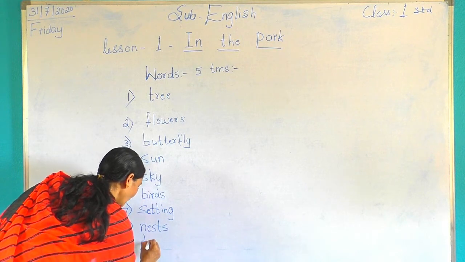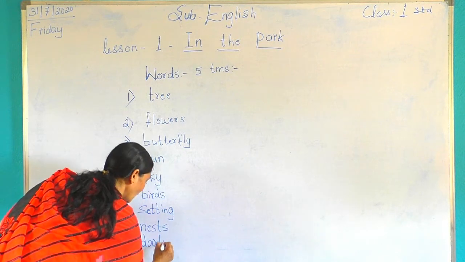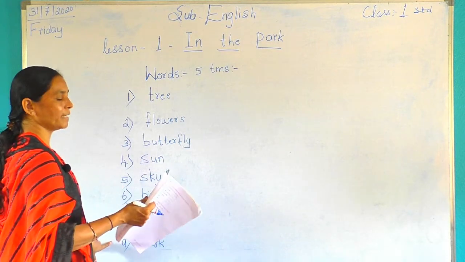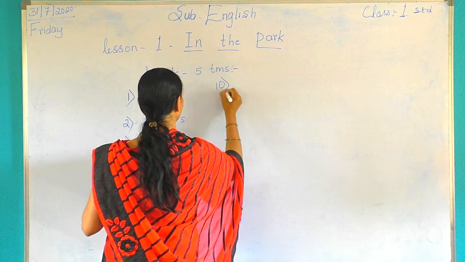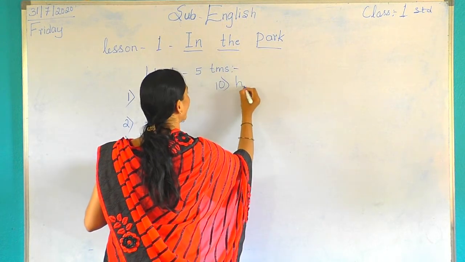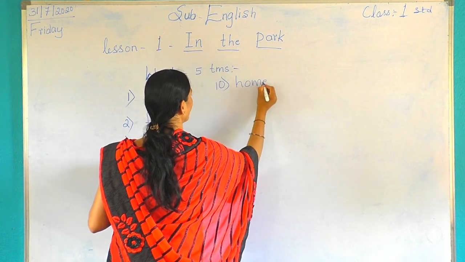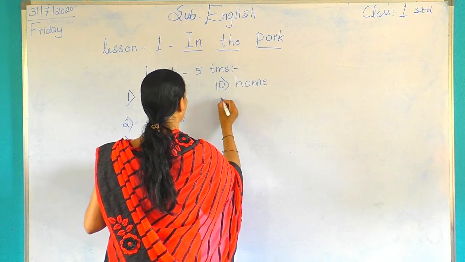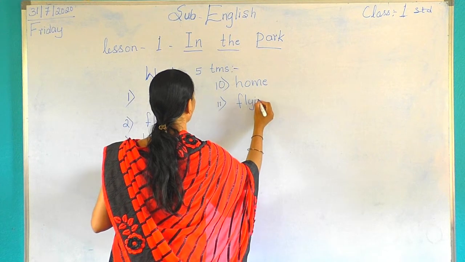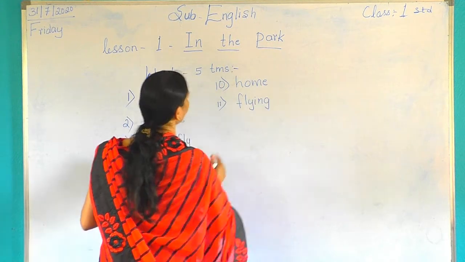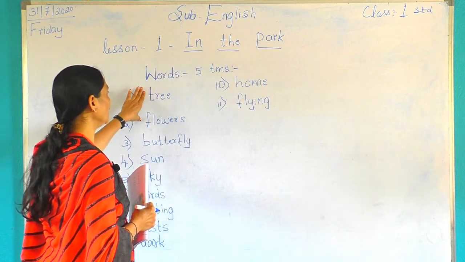Ninth word, dark. D-A-R-K, dark. Now, 10th word, home. H-O-M-E, home. 11th word, flying. F-L-Y-I-N-G, flying. These are the difficult words.